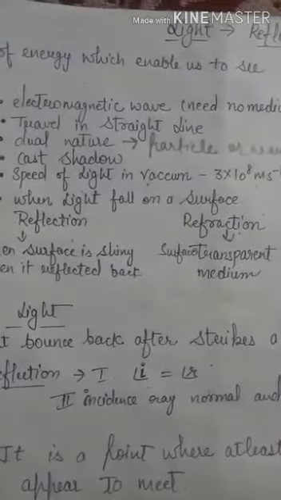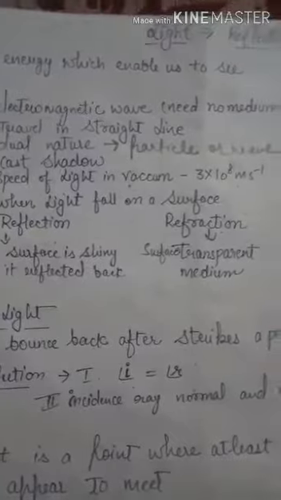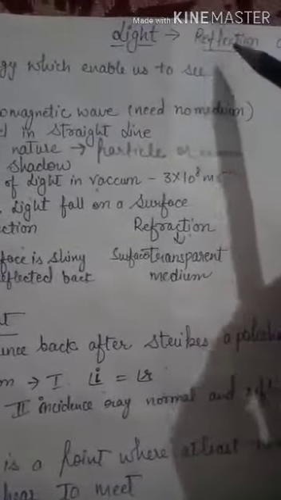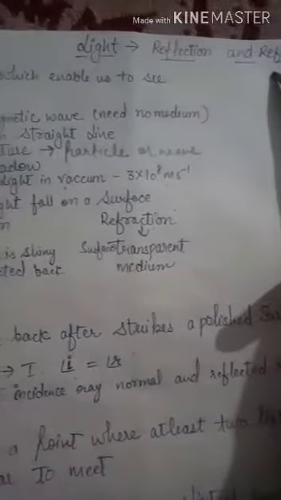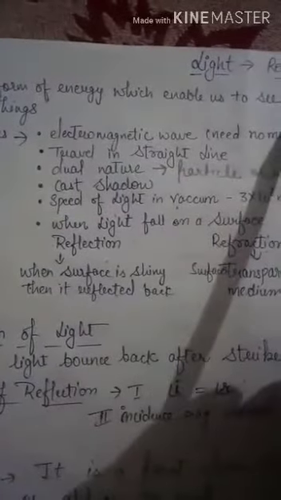Good morning everyone. Today we will discuss the 10th chapter of class 10, and the name of the chapter is light, reflection and refraction. What is light? It is a form of energy which enables us to see things.